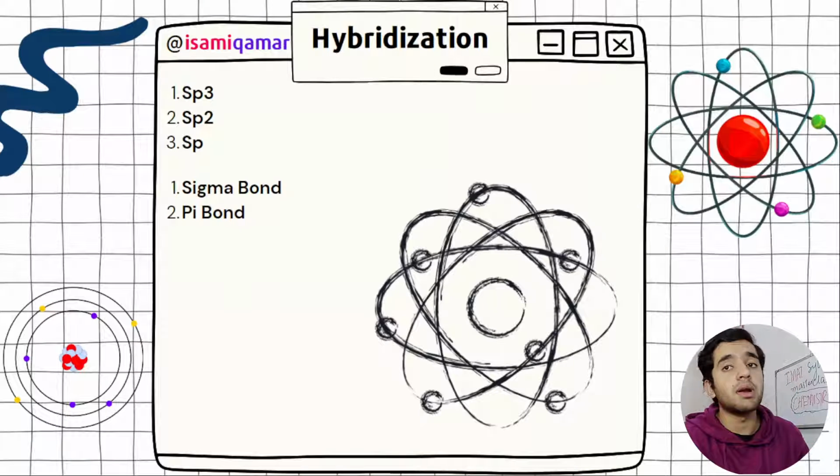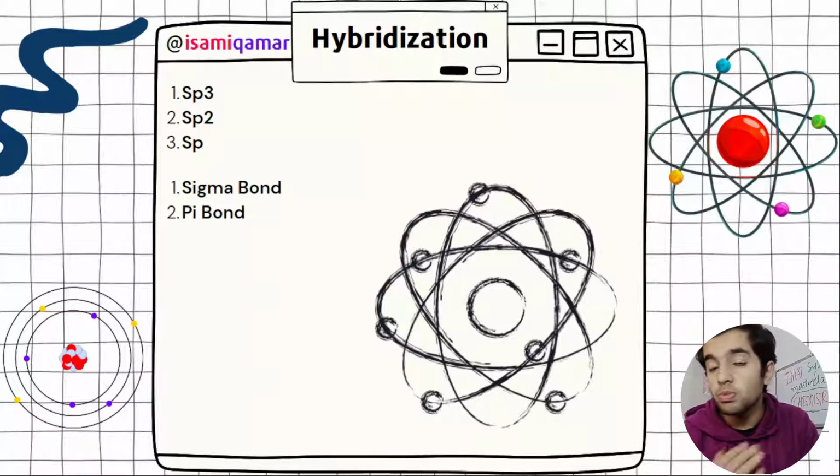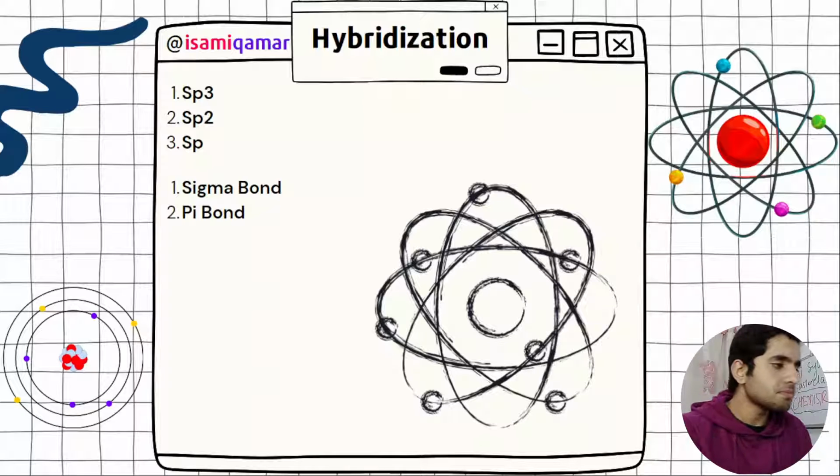Now let's move on to our next topic, that is hybridization. I have already explained, you need to know sp3, sp2, sp. I have included detailed examples of all three cases in my notes. And then sigma bond, you can just study. I'm not promoting my notes, I'm not saying you should follow my notes. You can study from any book, and I would recommend you prepare your own notes, so that at the time of exam you can do multiple revisions, so that you will be a pro in your exam.